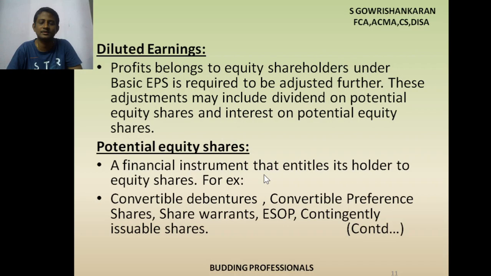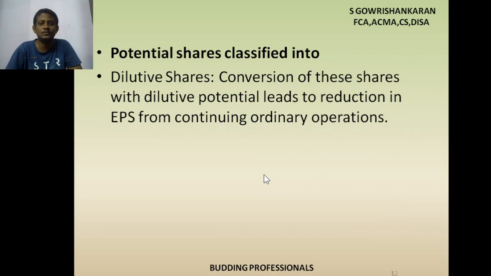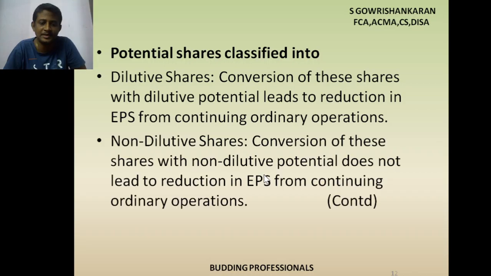Potential shares are classified into dilutive and non-dilutive shares. Conversion of shares with dilutive potential leads to a reduction in EPS from continuing ordinary operations.